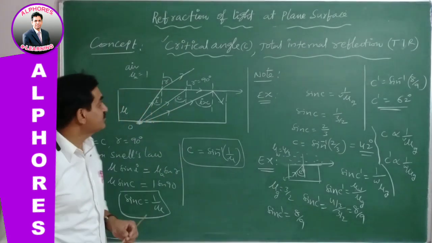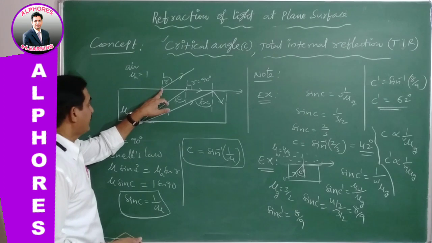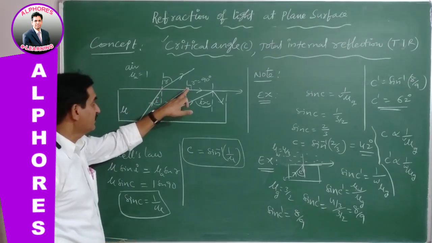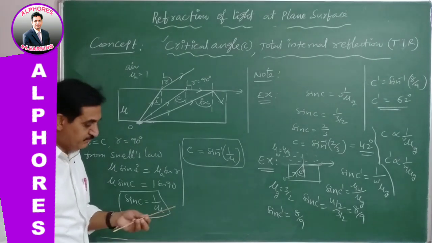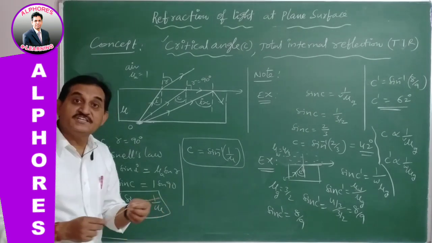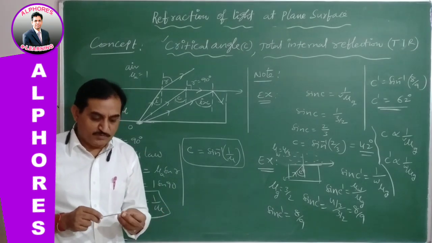So let us try to understand the critical angle, which leads into total internal reflection, from ordinary refraction, into critical angle, to TIR. How can we understand this with this teaching aid? I will try my level best to help you understand properly.